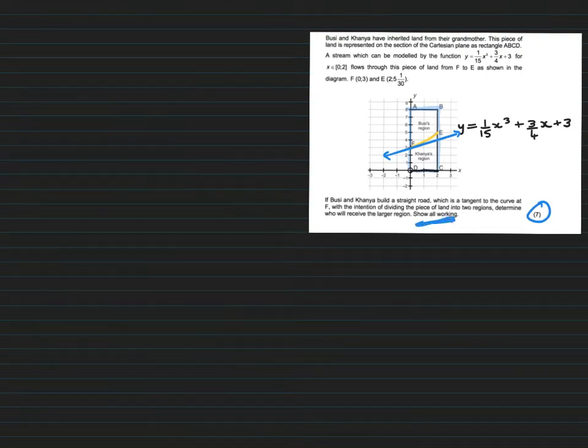Okay, so yeah, this is very different to the previous questions we've done, but it's such a beautiful question. I'm excited. They gave us y is 1 over 15 x cubed plus 3/4 x plus 3.